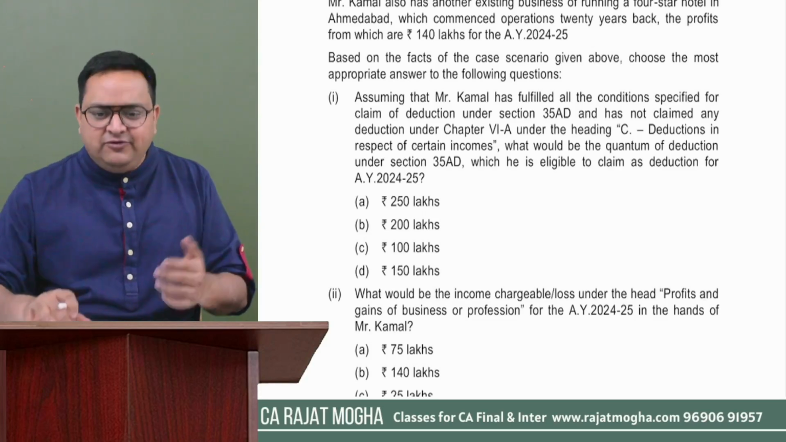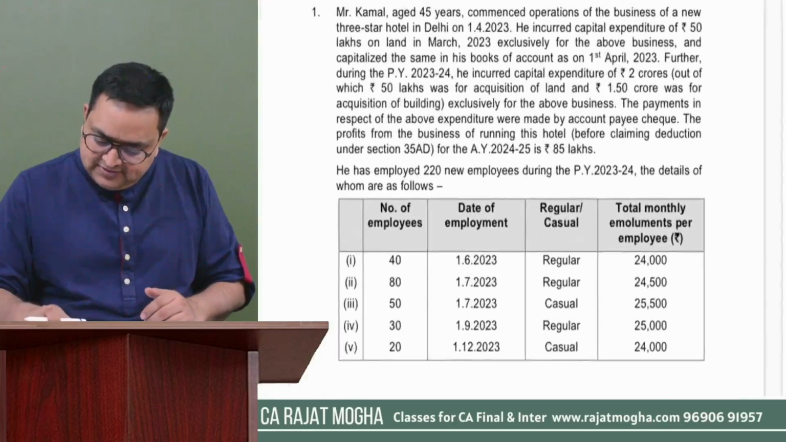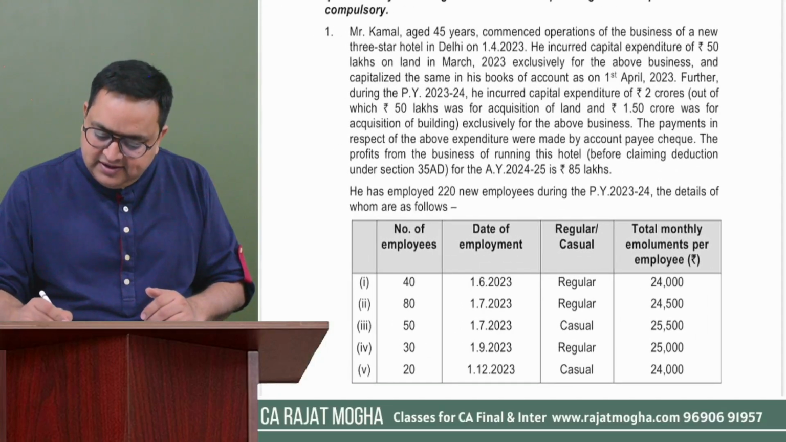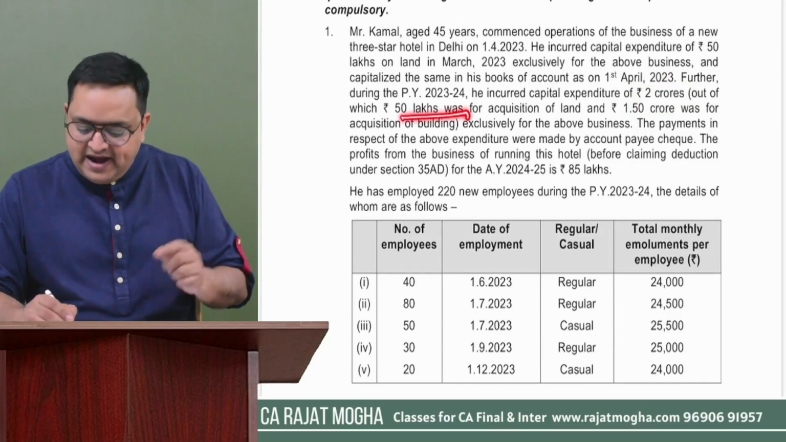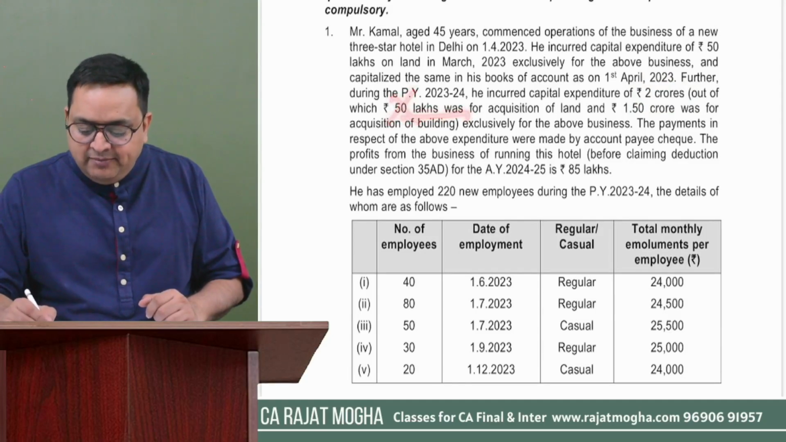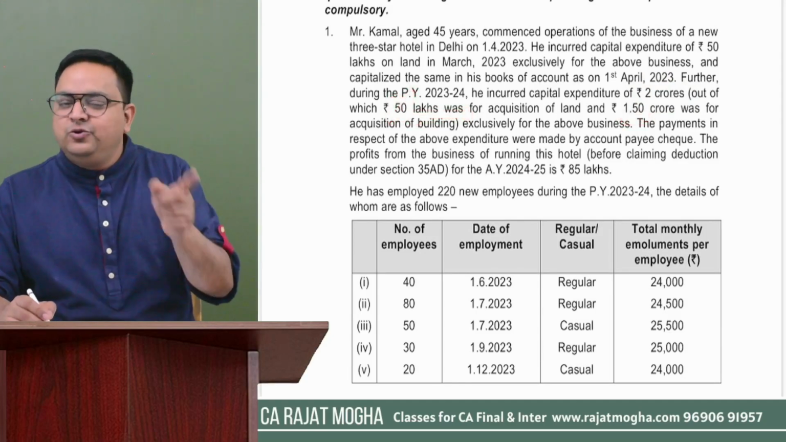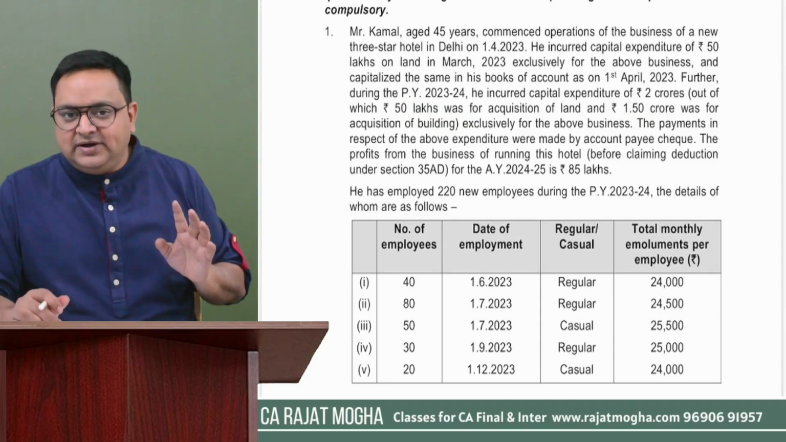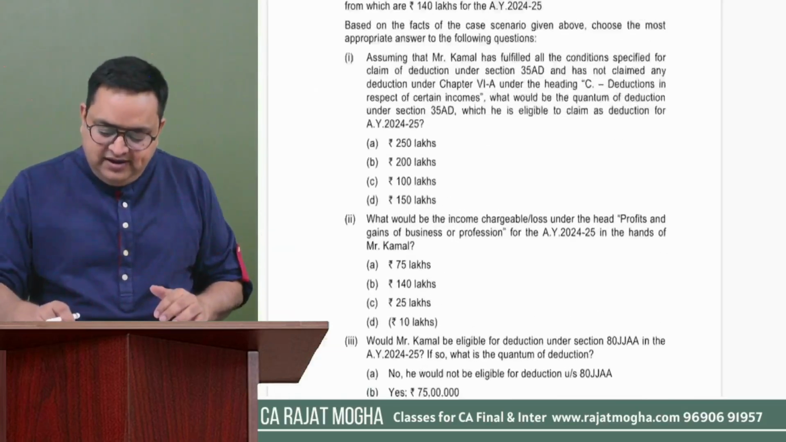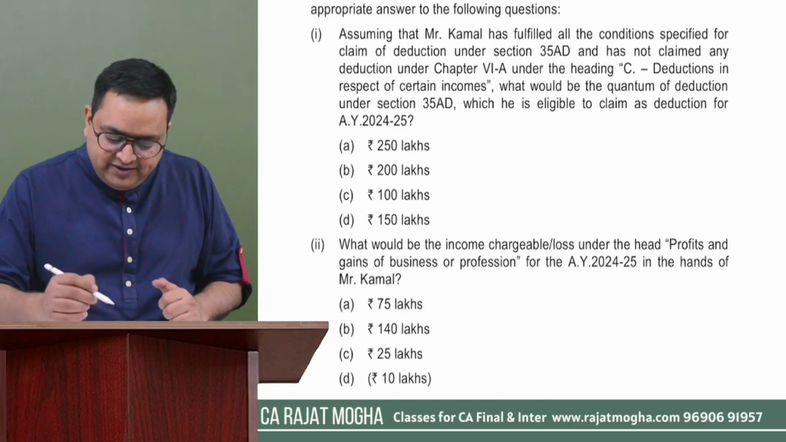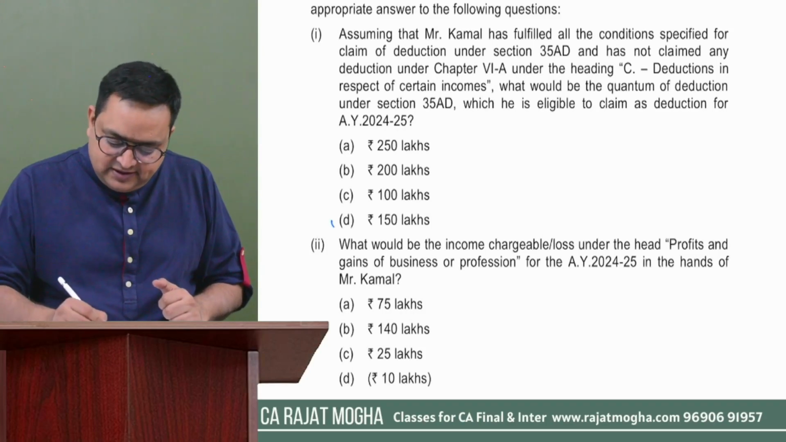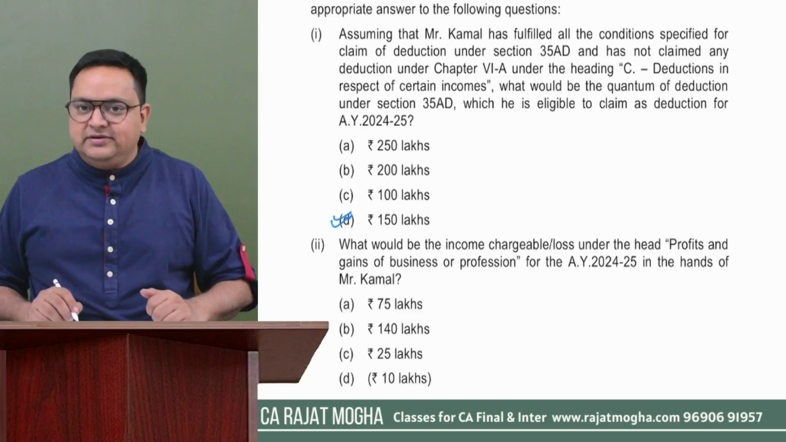So how much was it? 1.5 crore. Here it was mentioned that during this year, he has incurred 2 crores, out of which 50 lakh was related to acquisition of land. 50 lakh we are not going to allow, but 1.5 crore which is related to acquisition of building, we can allow that expense. So 35AD deduction would be 1.5 crore, that is 150 lakh. So here we can say this is the correct answer. 150 lakh would be the deduction allowed.